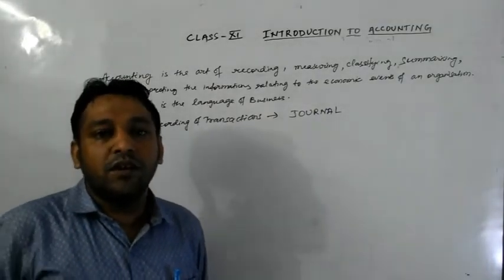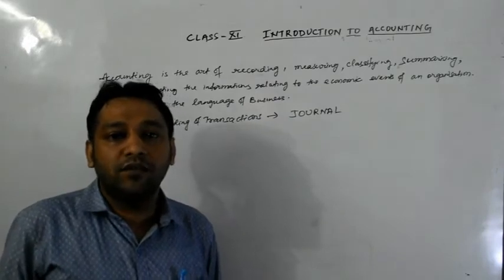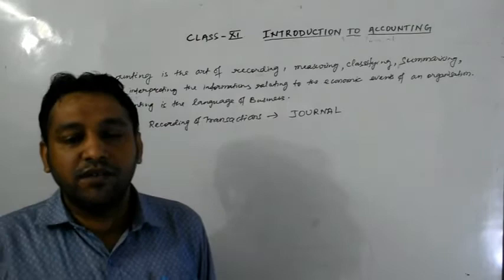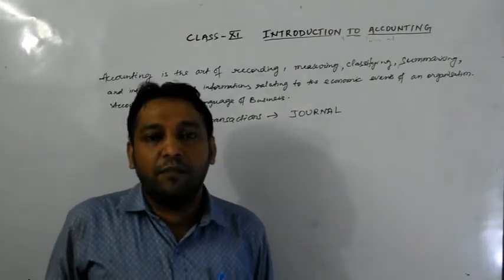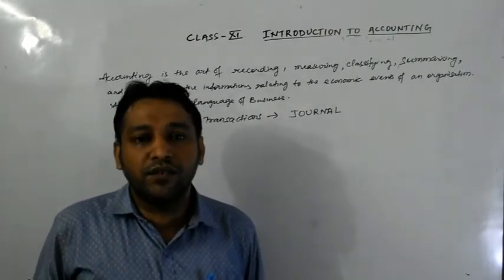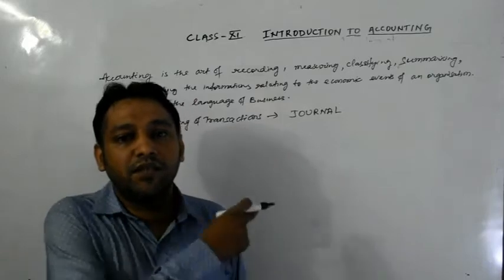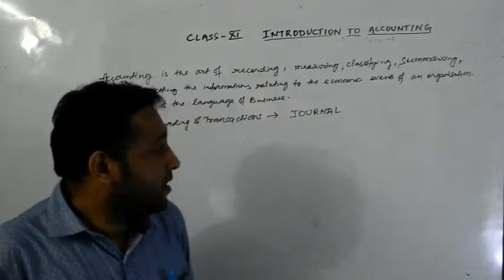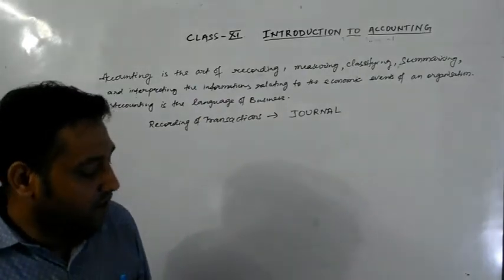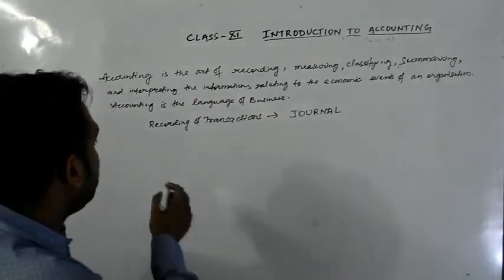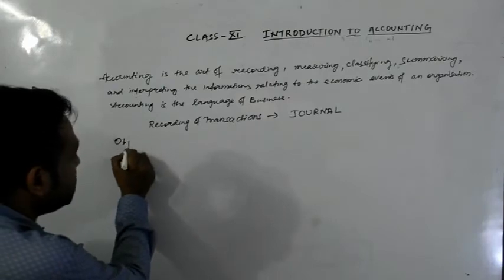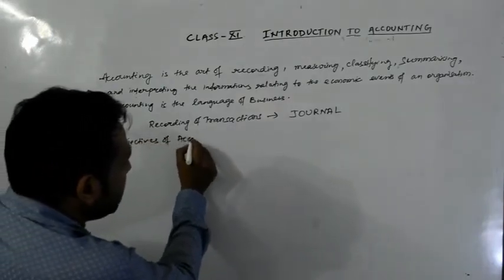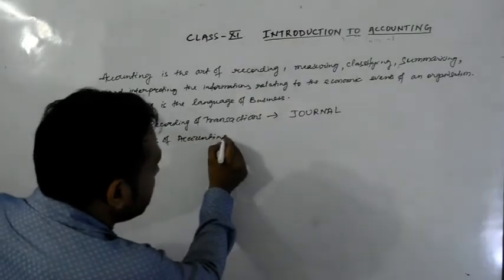Okay, so which type of transactions are we required to record? Only business transactions. ध्यान रखिएगा, खाली business transactions, ठीक है। आपका business से related जो transactions हुआ है, only those transactions must be recorded in your accountancy. Okay, now this is the meaning of accounting. Now what we have to do, we must know the objectives of accounting. What are the various objectives of accounting?